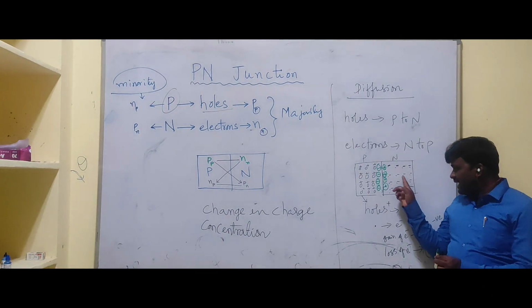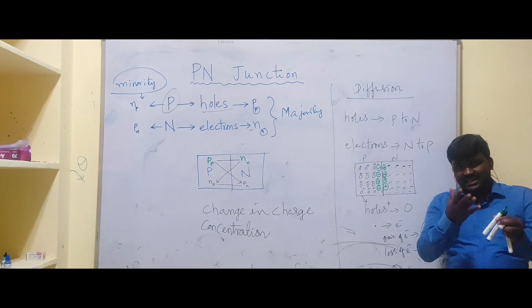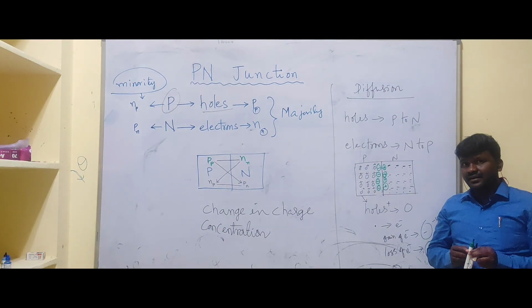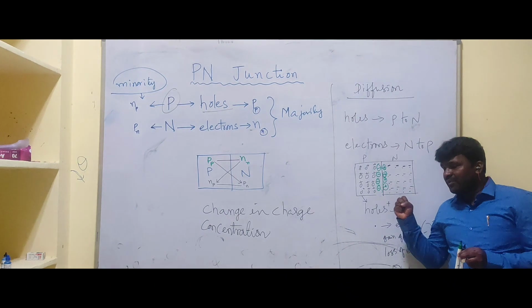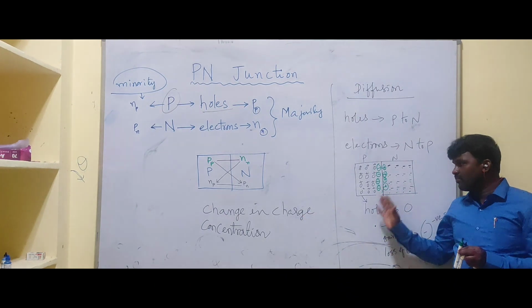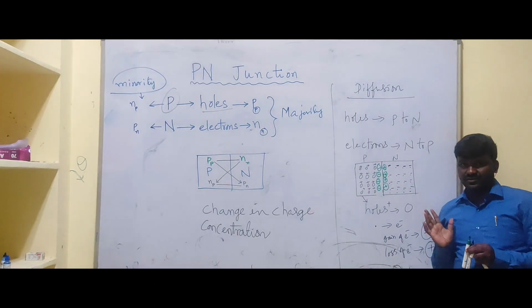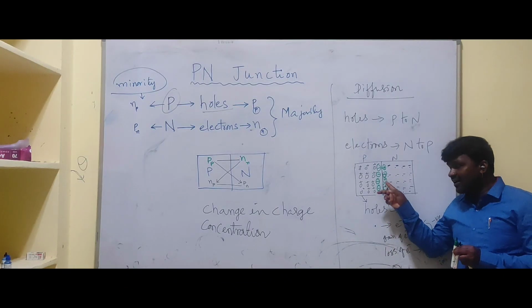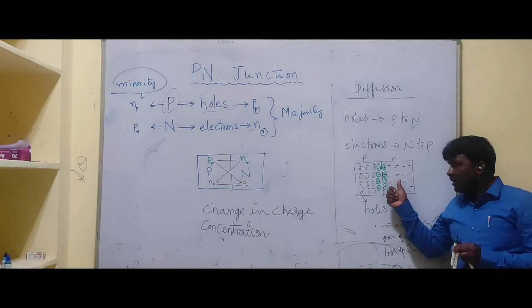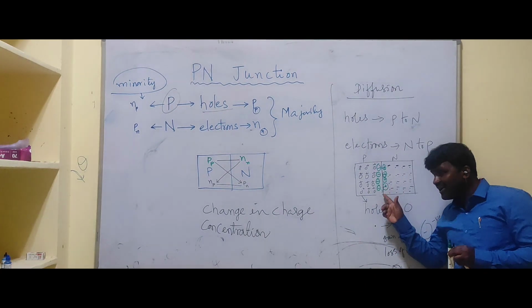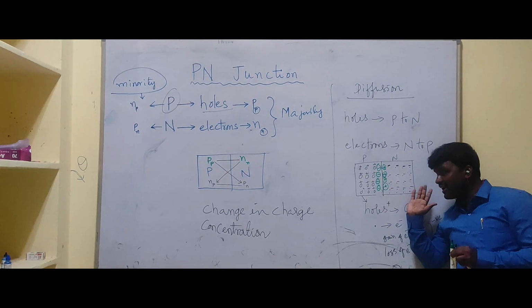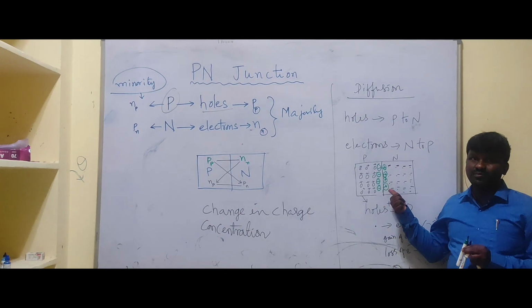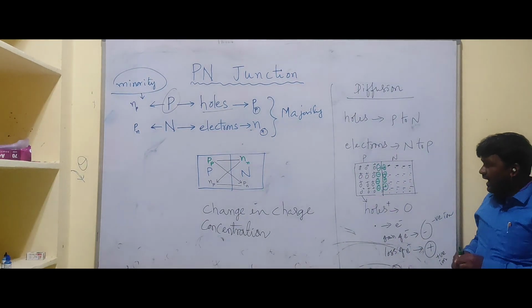Basically, what about these electrons and holes? These are the free charge carriers. That means they can freely move from one place to another place because of this diffusion. And what about these ions? These are not moving freely. That means these are immobile ions. As they are not moving, they are called immobile ions.